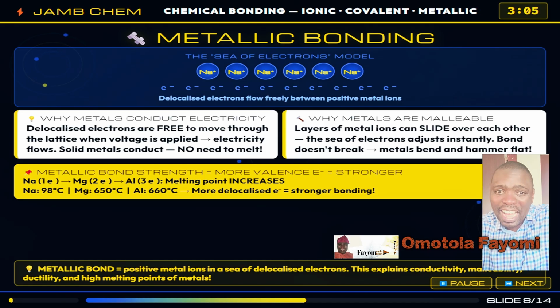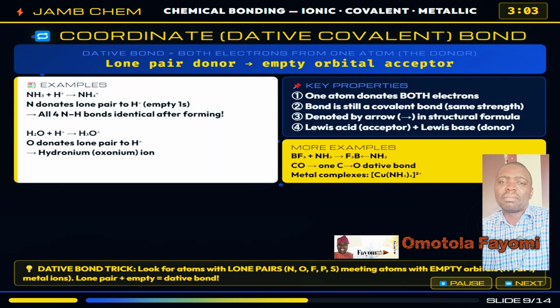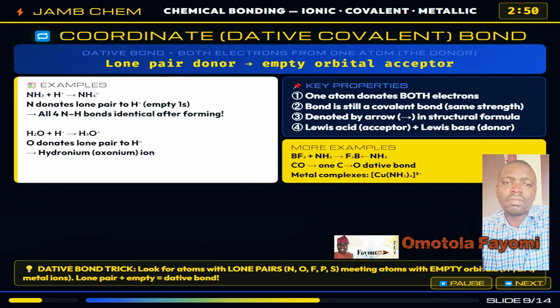There is a fourth type of covalent bond that JAMB tests, the coordinate or dative covalent bond. It sounds complicated, but the concept is simple. In a regular covalent bond, each atom contributes one electron to the shared pair. In a dative covalent bond, one atom, the donor, provides both electrons of the bond. The other atom, the acceptor, must have an empty orbital to receive them.